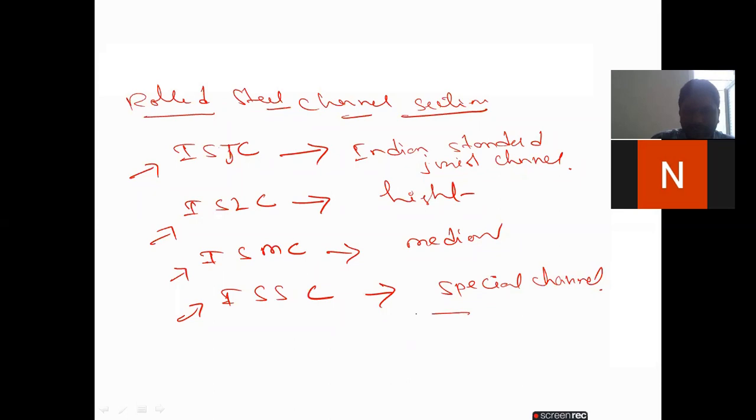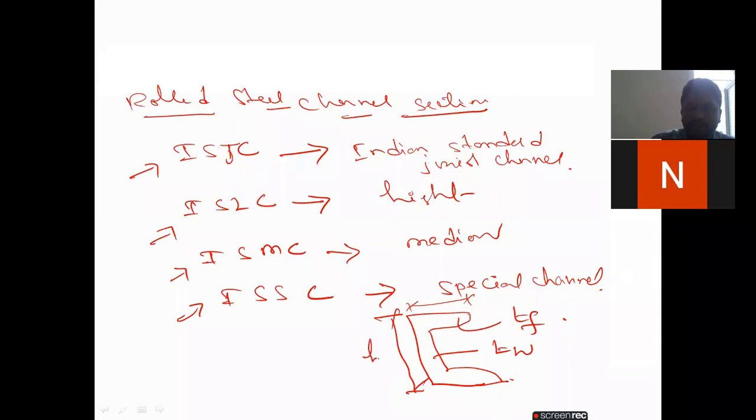A channel section looks like this. If you observe here, this is the width and this is the thickness of the flange, and this is the thickness of the web, TW, and here it is the H value. Okay, so this is the rolled steel channel section. We have different types of sections.